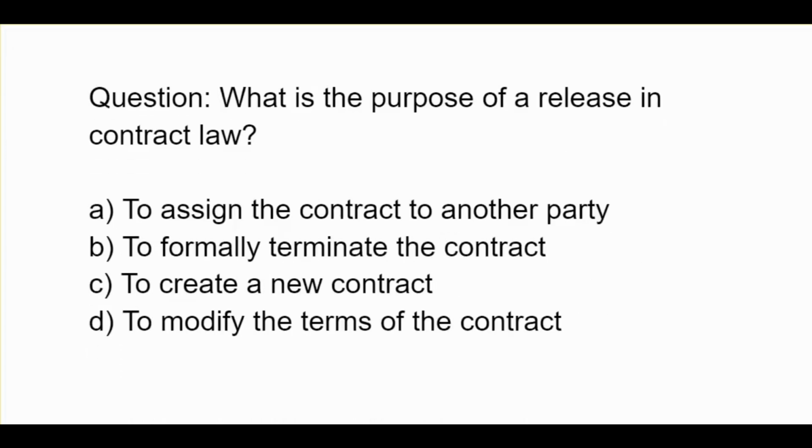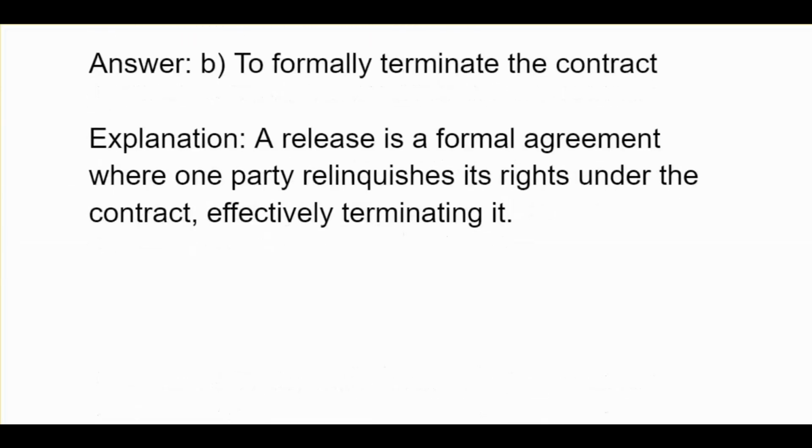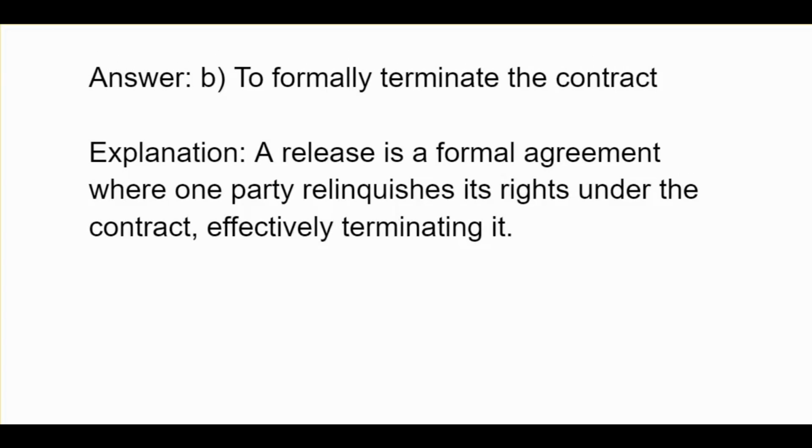What is the purpose of a release in contract law? A, to assign the contract to another party. B, to formally terminate the contract. C, to create a new contract. D, to modify the terms of the contract. B, to formally terminate the contract. A release is a formal agreement where one party relinquishes its rights under the contract, effectively terminating it.